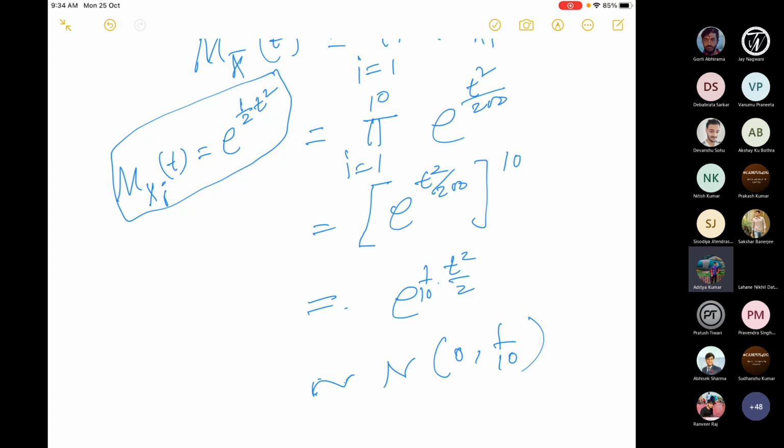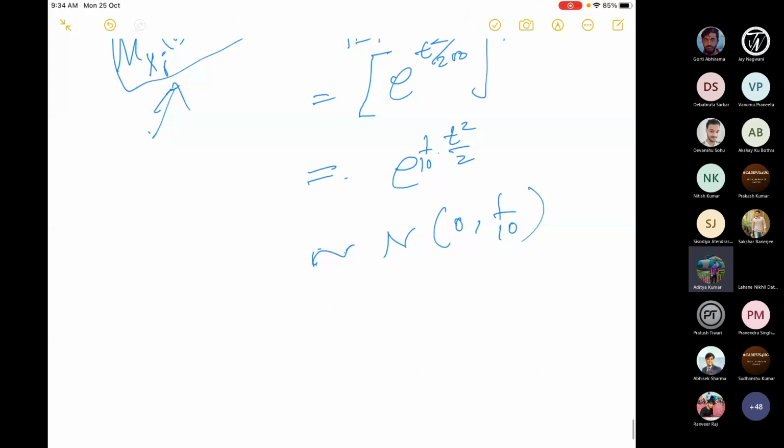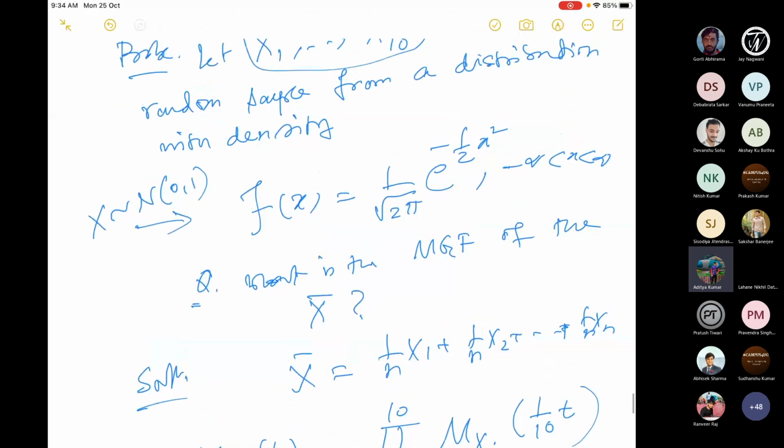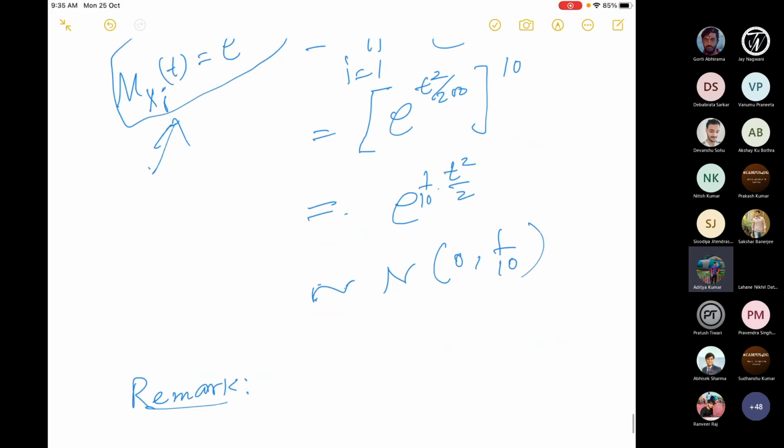Because this is the MGF of the normal with mean 0 and sigma square is 1 by 10, because the MGF is nothing but e to the power sigma square t square by 2. When sigma square equals 1, this is what you get. So this is very, very interesting. Let me make a remark here. This is what we have proved. In general, instead of 10 samples, I could have taken n samples and then I could have proved it.